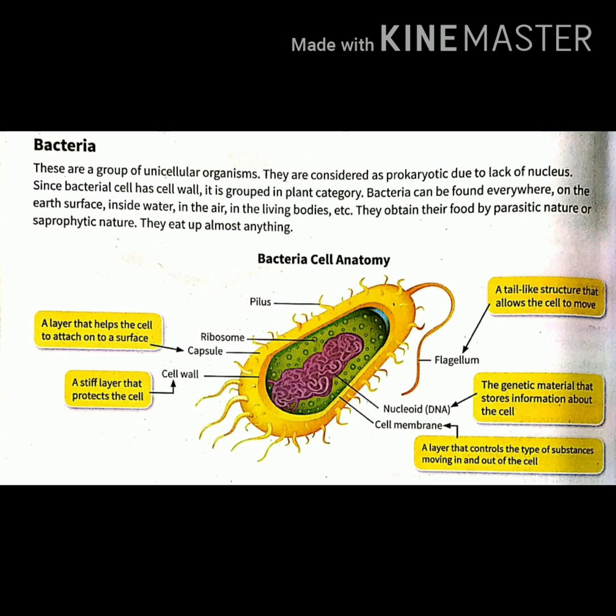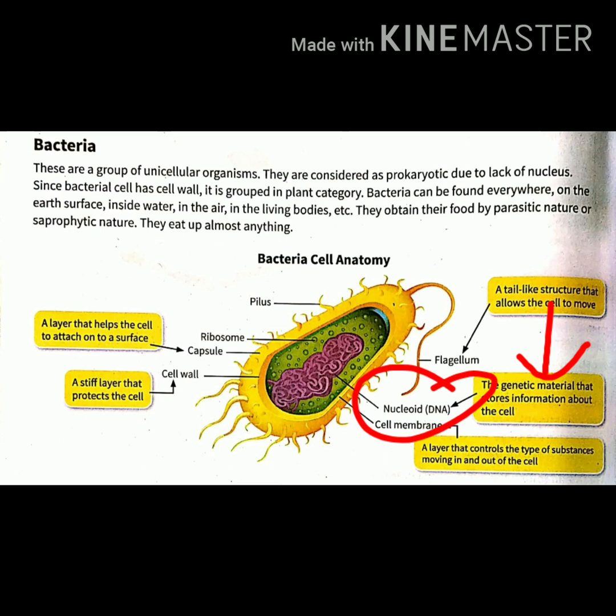Now next comes the bacteria cell anatomy. Anatomy means internal workings. So bacteria has various parts inside it. So the first is the cell wall. The cell wall is a stiff layer that protects the cell. Then comes the capsule. This layer helps the cell to attach onto the surface. Then comes the flagellum. Flagellum is a tail-like structure that allows the cell to move. Then is the DNA. DNA is also known as the nucleoid.